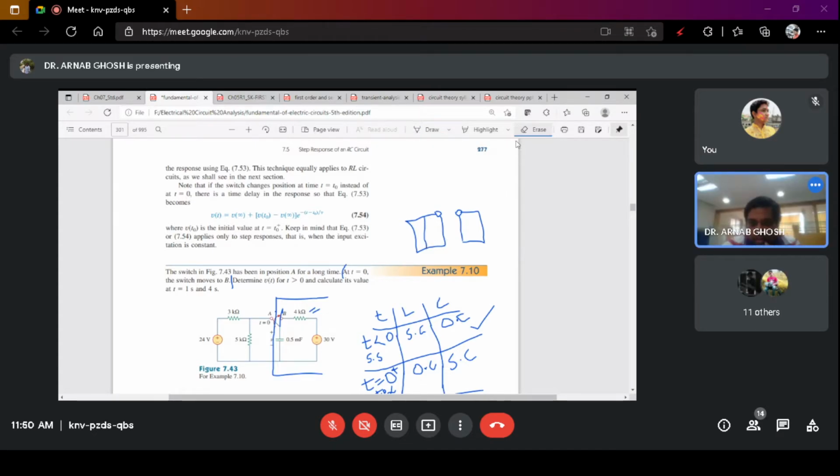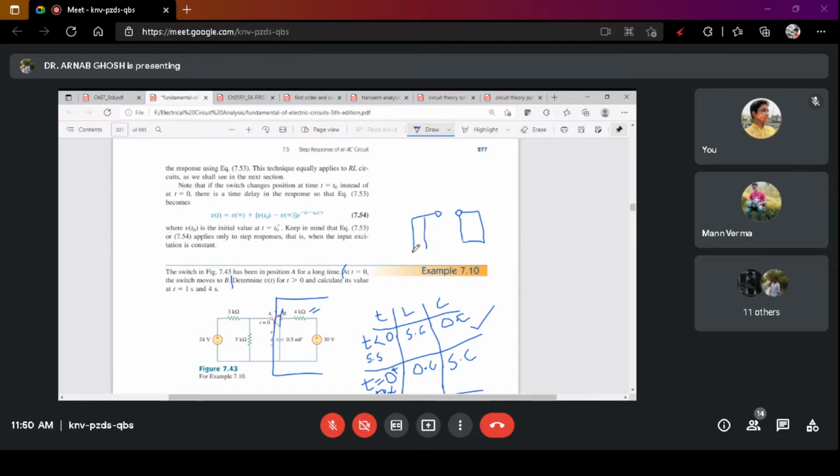Okay. This is the simplified circuit. I will just draw it so that it is easy for you to understand. I have not drawn the circuit components, but this is what the structure looks like. Here is the 24 volt, here will be the 3 kilo ohm, and here will be the 5 kilo ohm. There is the capacitance, this is the capacitance branch. Here is one resistance, and here is one voltage.